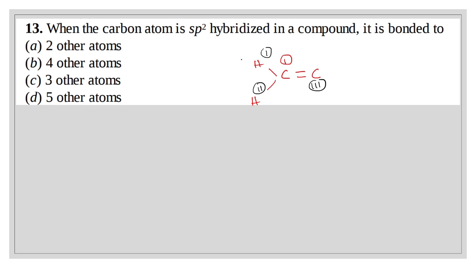That means if the carbon atom is sp2 hybridized, then it is bonded with at least 3 other atoms. That is the right answer.